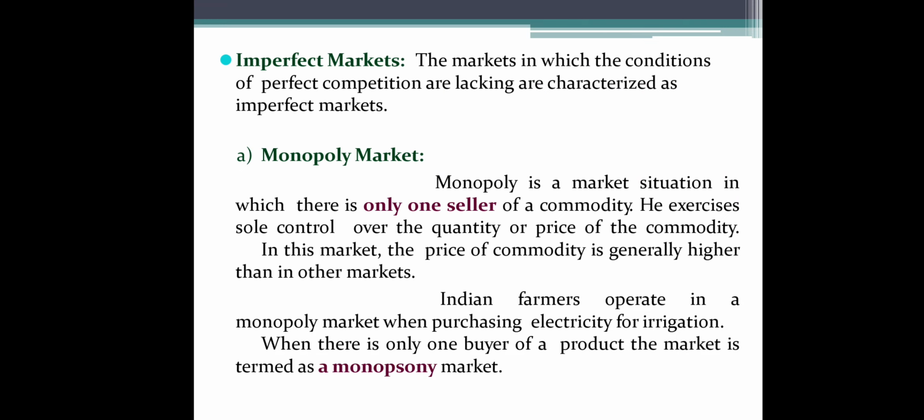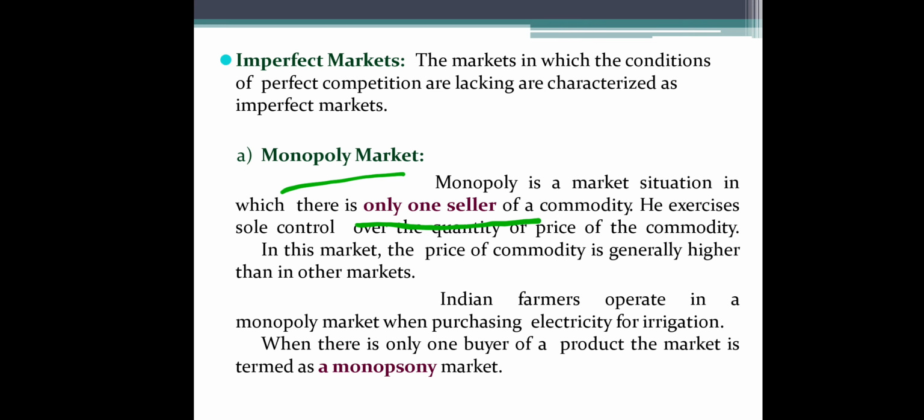So the first type of imperfect market is monopoly market. So what is meant by monopoly? Monopoly is a market situation in which only one seller exists in the market. So if there is only one seller in the market, then we can call it a monopoly market. Only one company, only one seller is producing that product and selling in the market. That is a monopoly market.